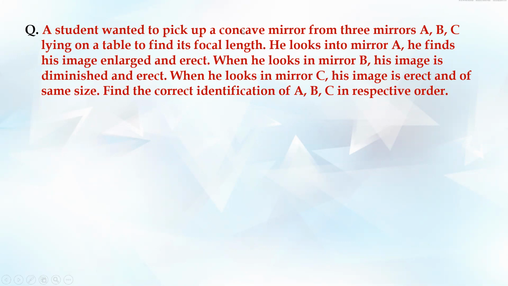Now a student wanted to pick a concave mirror from three mirrors A, B and C. He looks into mirror A, he finds that the image is enlarged and erect. In mirror B, the image is diminished and erect, whereas in mirror C, the image is erect and of the same size. You have to find which mirror is which: among A, B, C, which is convex, concave, plane, right?